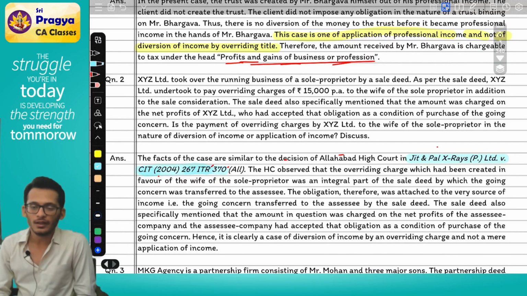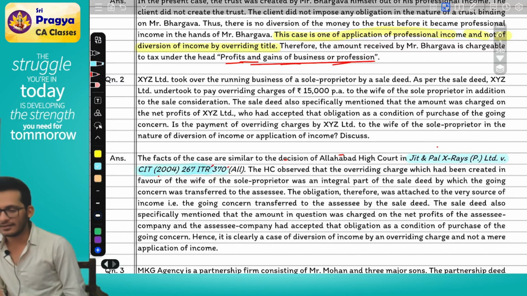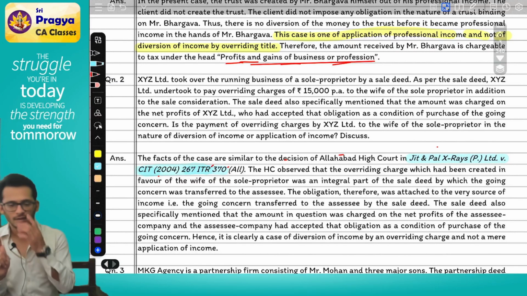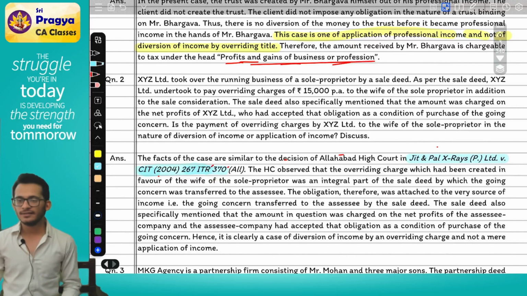If you don't remember, put a normal general scenario. Don't quote anything wrong. If it is an Allahabad High Court, don't come and say it's a Supreme Court decision. They will strike it out.